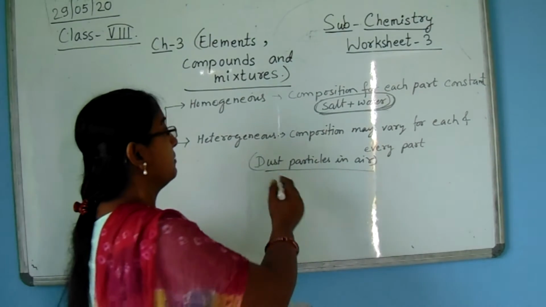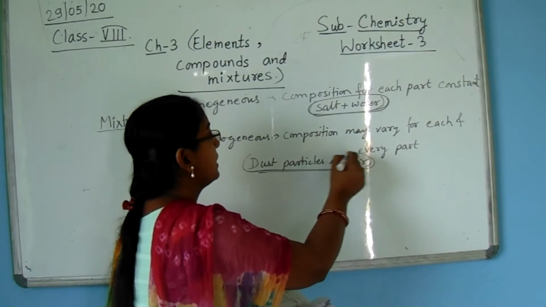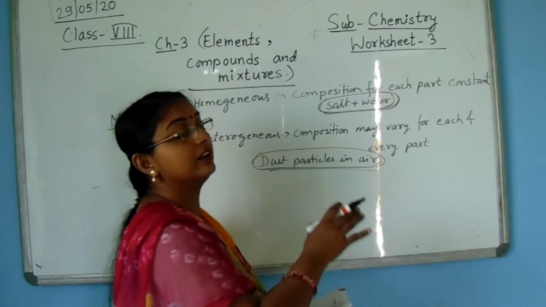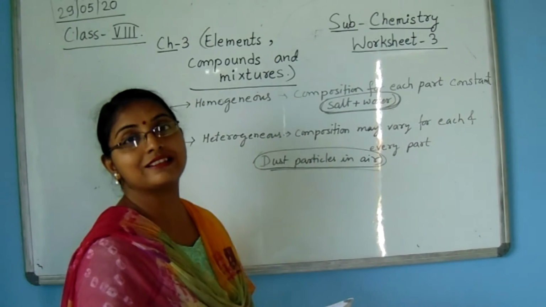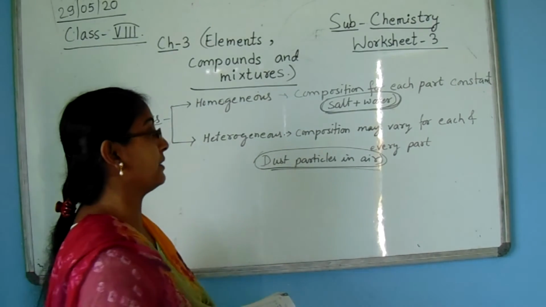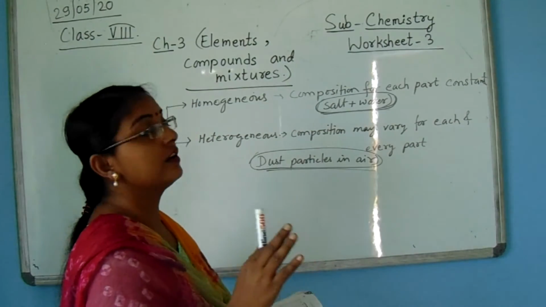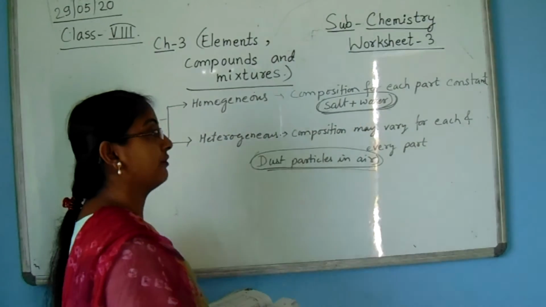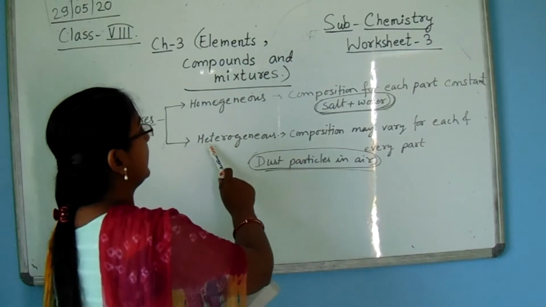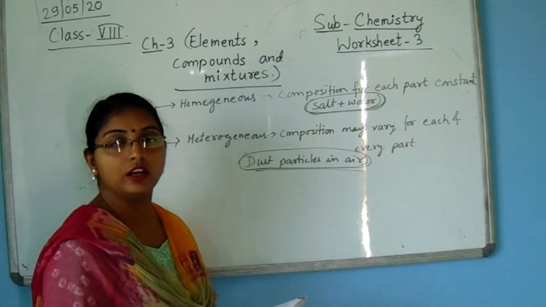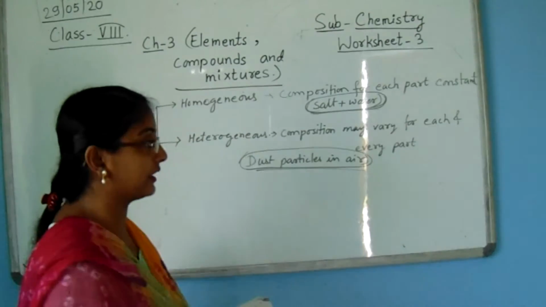That means the dust particles in air keep varying each and every time. So in a heterogeneous mixture the composition may vary for each and every part.